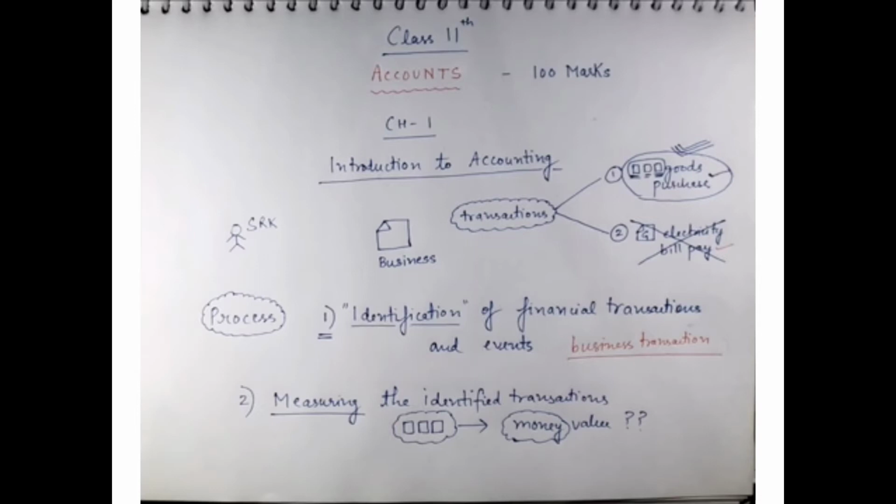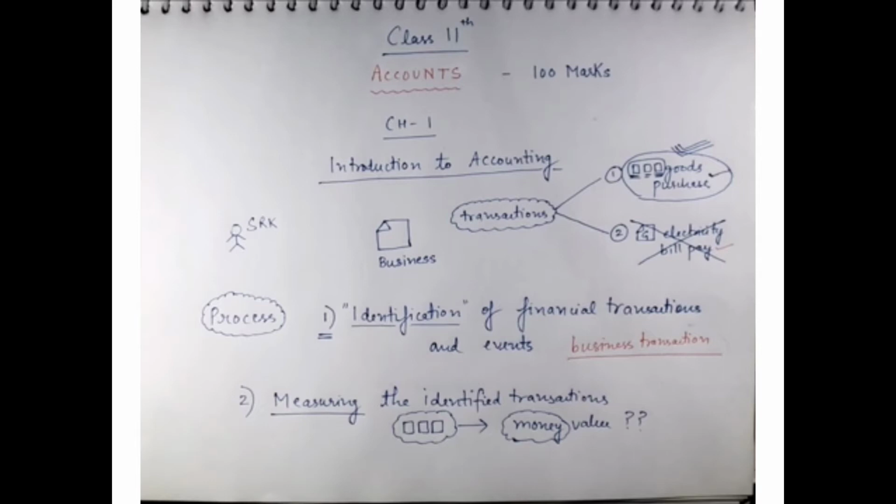Now, I have an example for you, SRK. It's a person, he started his business. Now, there are two transactions. First one, goods purchase, and second, home electricity bill paid.